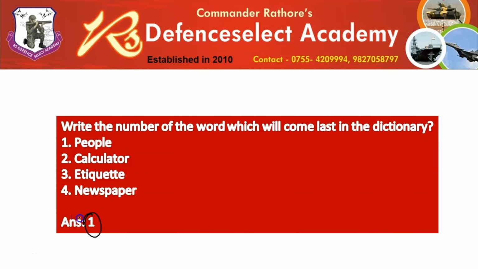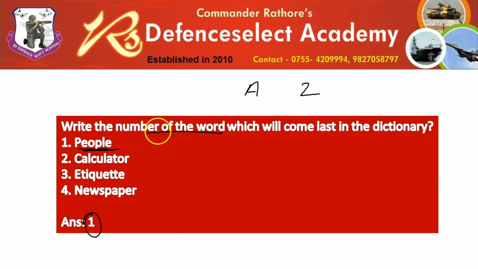I have personally seen many students during the mock practice or mock drill write the word, whereas it was clearly told to write the number of the word which will come last in the dictionary. This is a very easy topic. Just as when we scroll through a dictionary, the dictionary is arranged in alphabetical order from A to Z. So obviously C comes before, and in all these 4 words, people would come last in the dictionary.